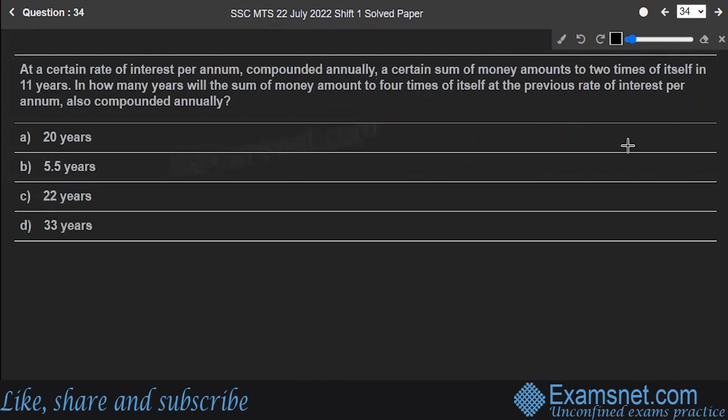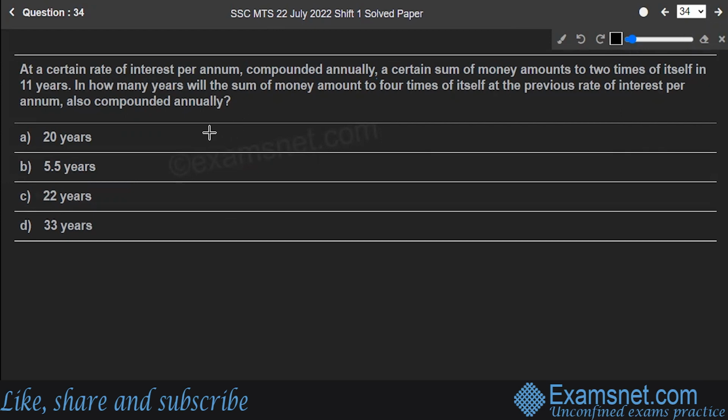Hope you are clear. Next is question number 34. At a certain rate of interest per annum compounded annually, a certain sum of money amounts to 2 times of itself in 11 years. In how many years will the sum of money amount to 4 times itself at the previous rate of interest per annum, also compounded annually? So in this question, everything is very much clear. At a certain rate of interest, compounded annually, a certain sum doubles itself. How many years will it take to make itself 4 times?